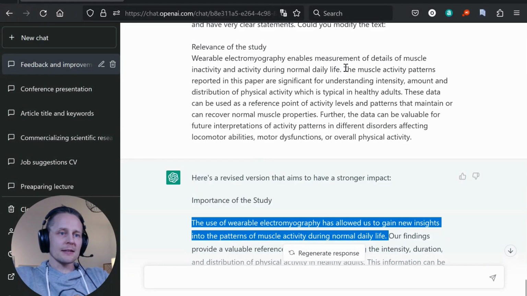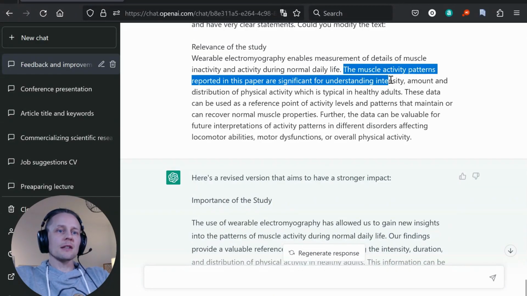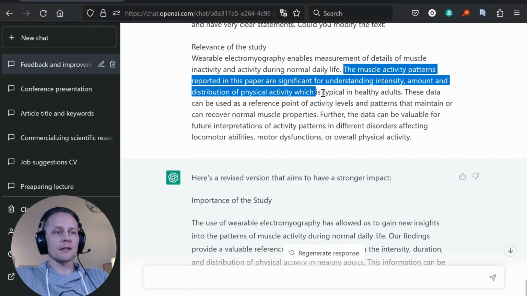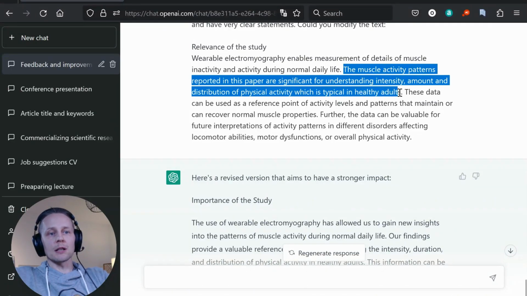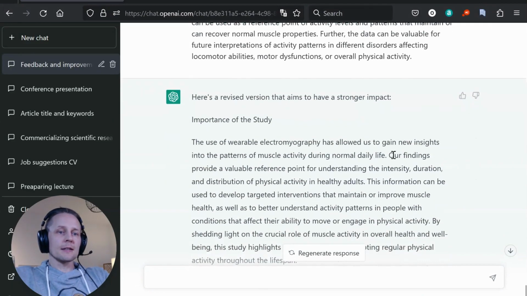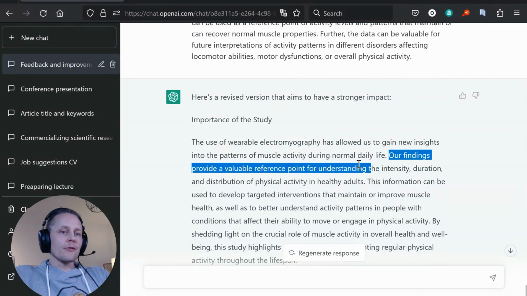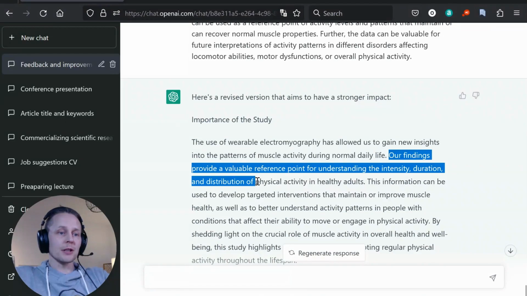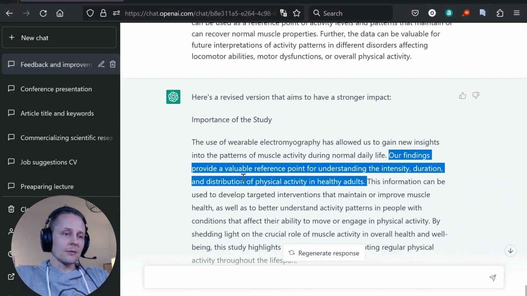Let's see the second sentence. The muscle activity patterns reported in this paper are significant for understanding intensity, amount, and distribution of physical activity, which is typical in healthy adults. So that was our sentence. The new one: our findings provide a valuable reference point for understanding the intensity, duration, and distribution of physical activity in healthy adults.